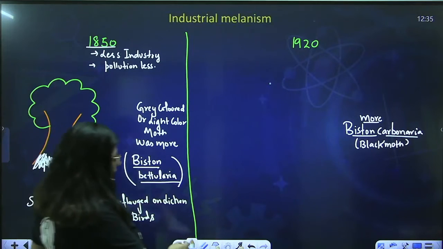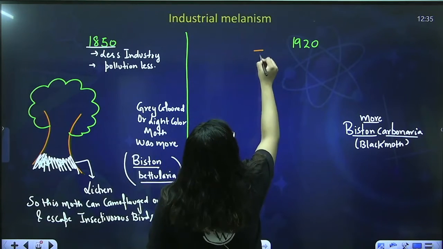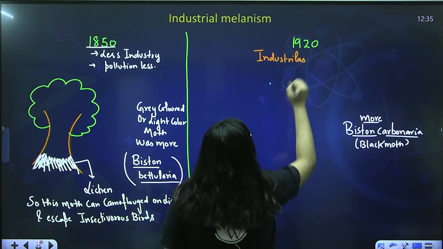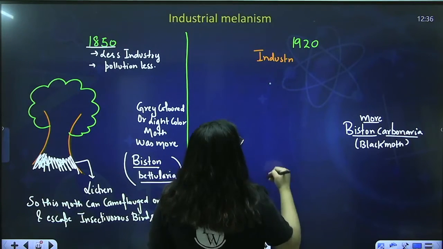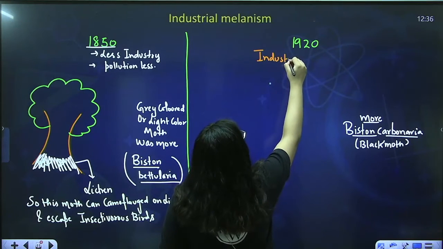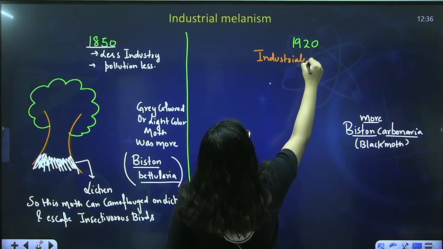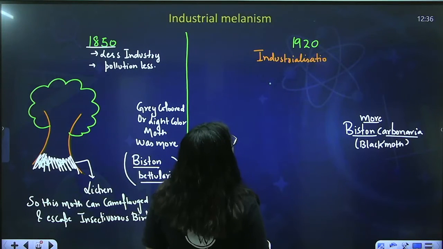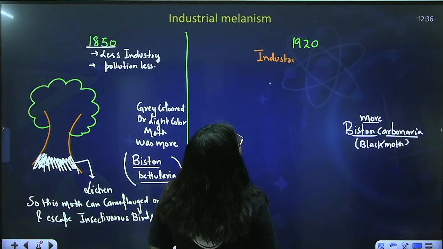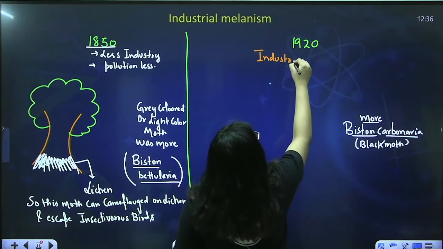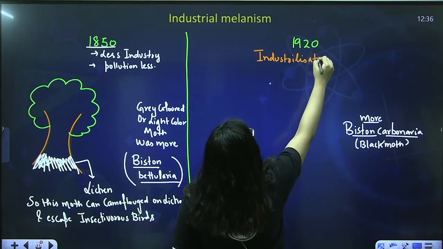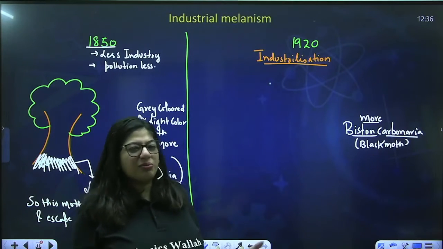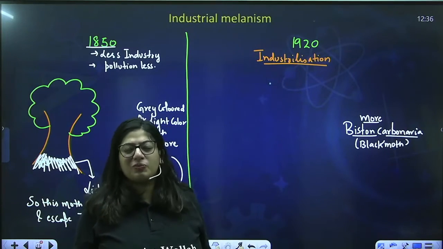But what happened in 1920? In 1920 comes industrialization. What comes in 1920? Industrialization. My spellings are wrong. Okay, correct it. I'm not getting them. So industrialization came, there was a lot of industry. You know, sometimes it happens: you write on the board and you forget the spellings.